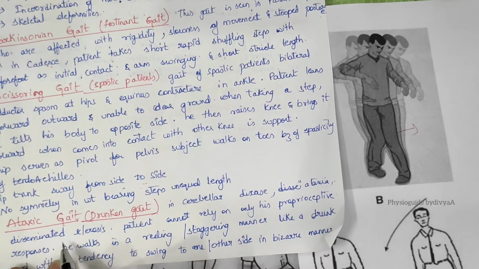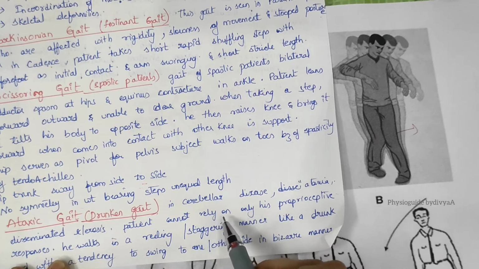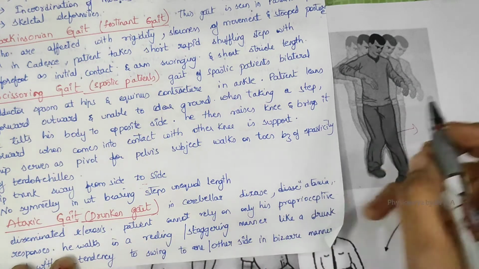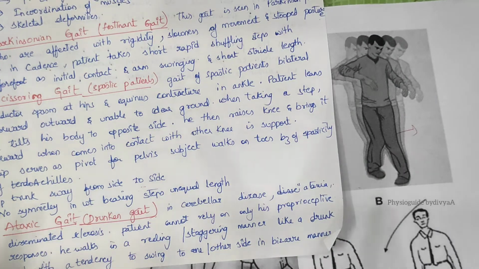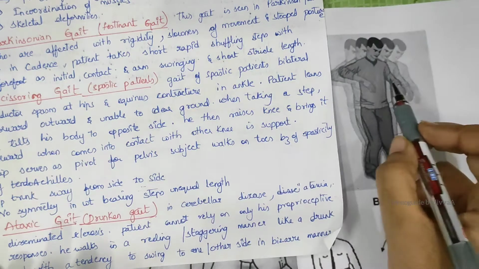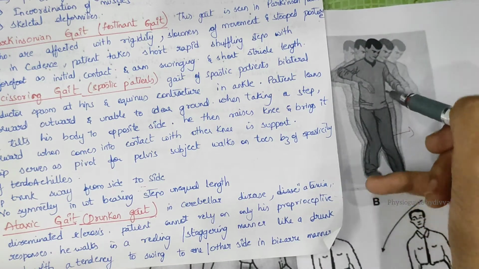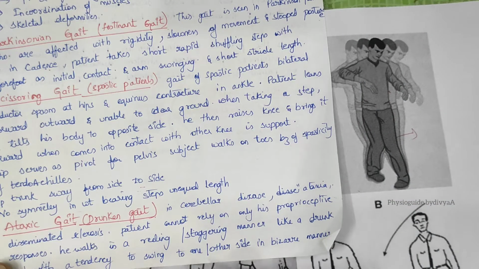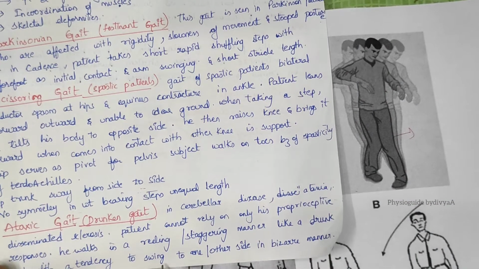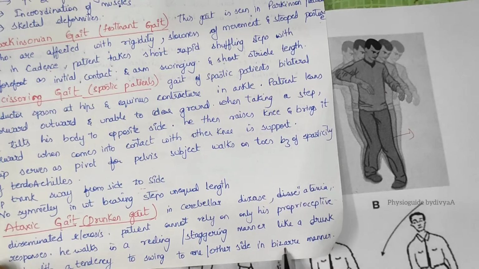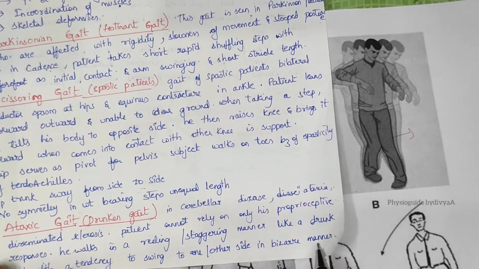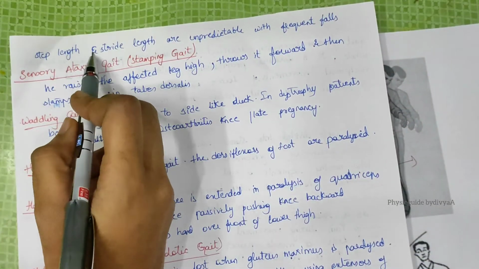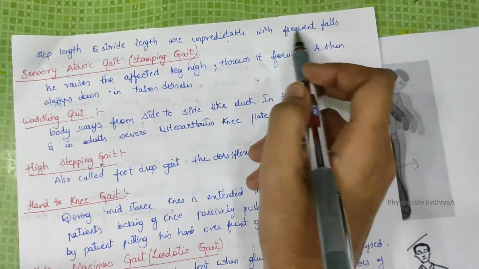In disseminated sclerosis, the patient cannot rely on his own proprioception and walks reeling, unable to stand on his own. In the picture we can clearly see the reeling and staggering manner, like a drunken person, with a tendency to swing in a bizarre manner. Bizarre means very strange. Step length and stride length are unpredictable, with frequent falls.